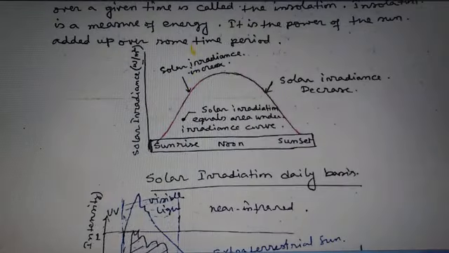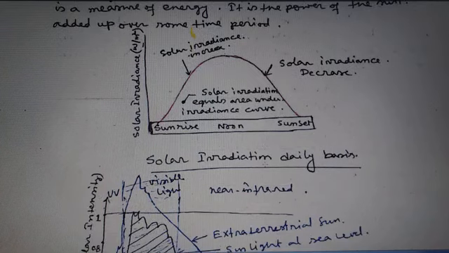So this is the sunrise time, this is the sunset time, and this is the noon time, and this is the curve, and this axis indicates the solar irradiation, that is watt per meter square. This portion is the solar irradiation increasing mode, and that is the solar irradiation decreasing mode. So these are the position of the sun and irradiation throughout the day. This curve is called the irradiation daily basis curve.